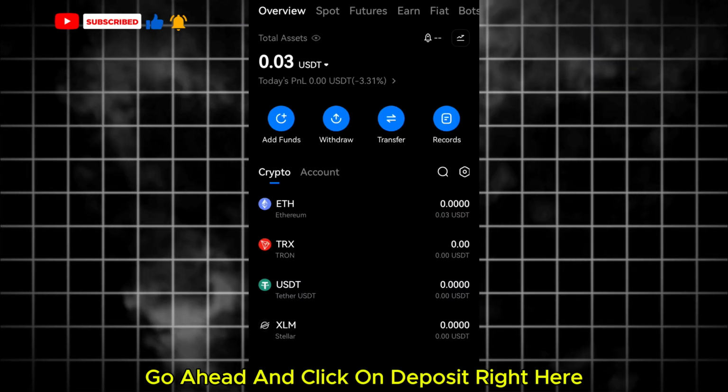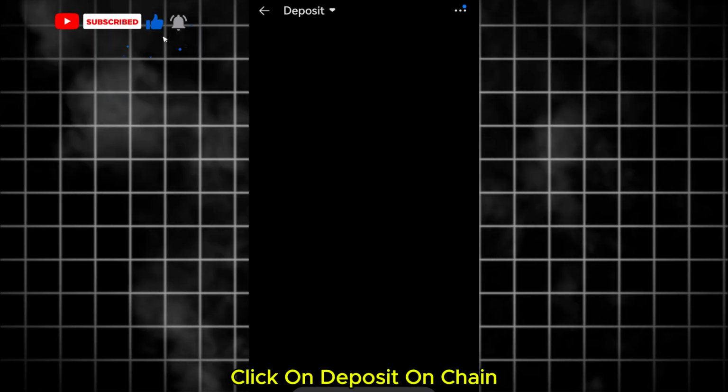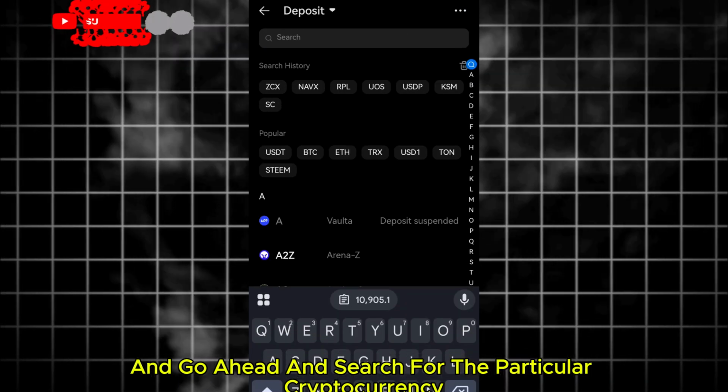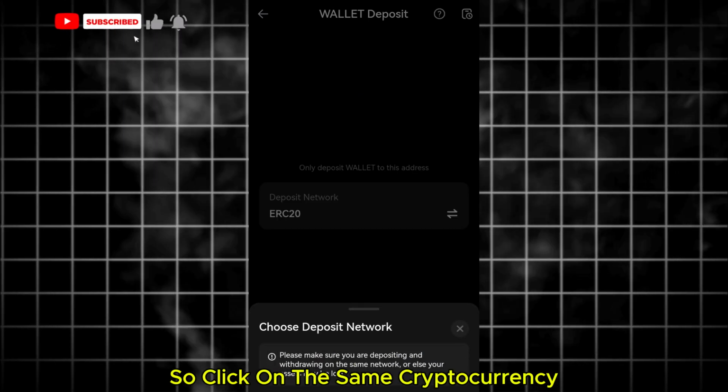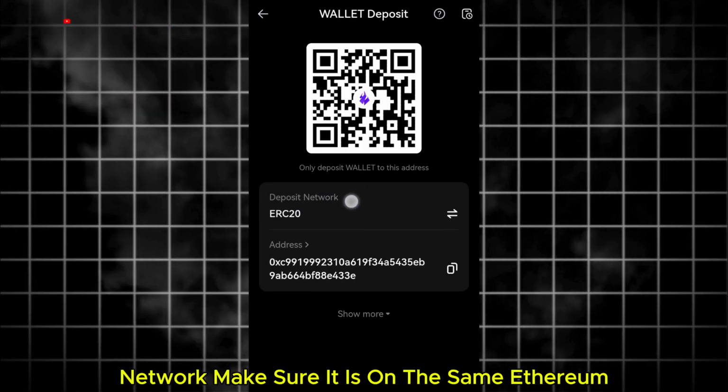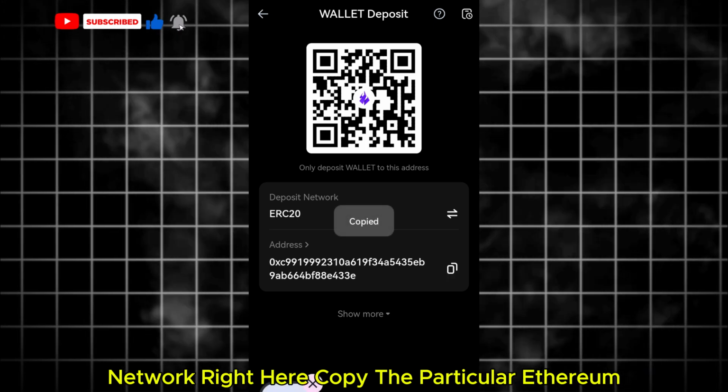If you're on this page, click on deposit, then deposit on chain, then search for the cryptocurrency, which is WALLET. Take a look at it. It is also still active. Click on the same cryptocurrency network, make sure it is on the same Ethereum network, and copy the address.